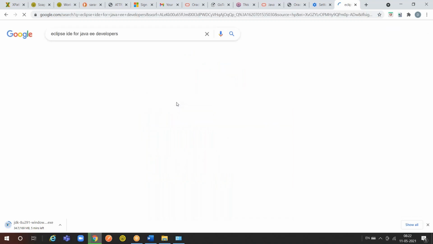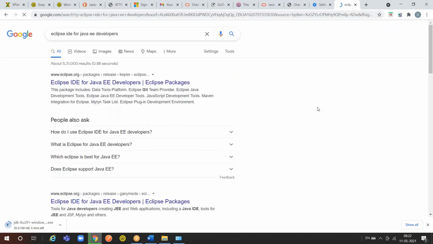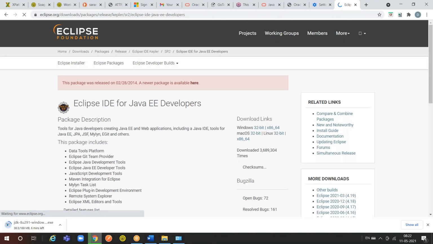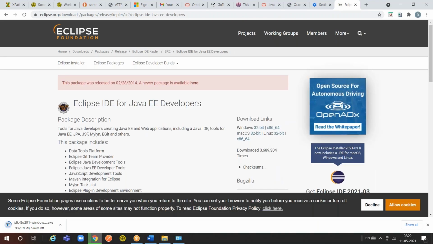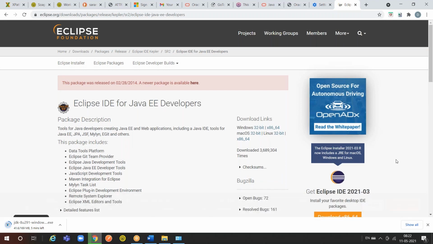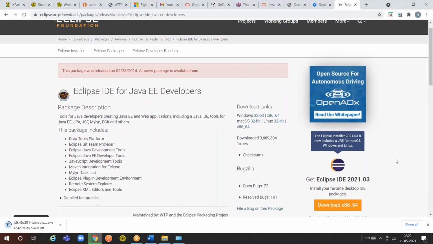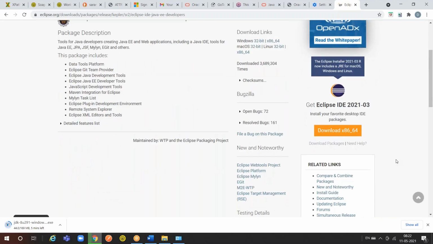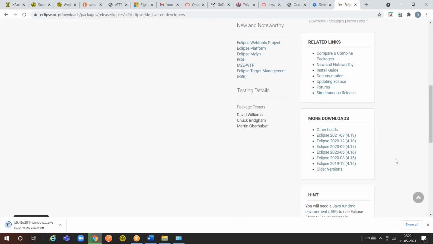Click on the first one, Eclipse IDE for Java EE developers, Eclipse packages. Friends, on the right side we can find more downloads. One box will be coming. Scroll down a little bit. Yes, here we can see the Eclipse versions.